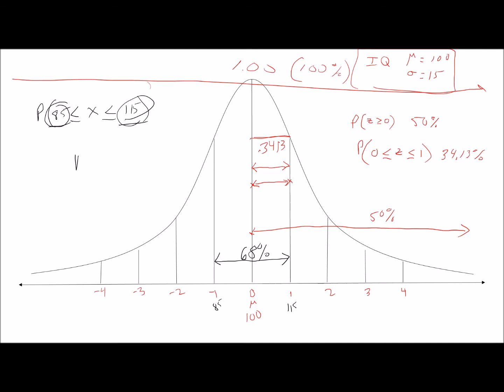And I guess another example, let's say we have the probability of finding a raw score, an X, that is less than or equal to 100. Now, if we turn the 100 into a Z, we would see that the Z for that equals 0. So that's here. And less than, well, that's coming down this way, and that's half the graph.